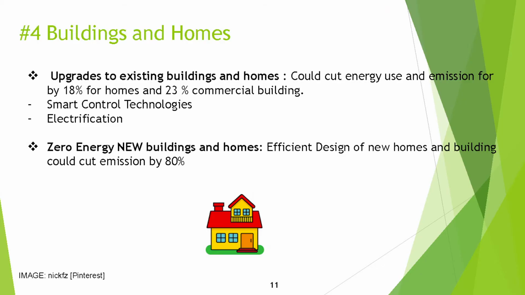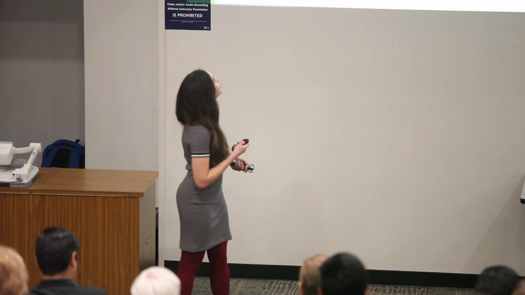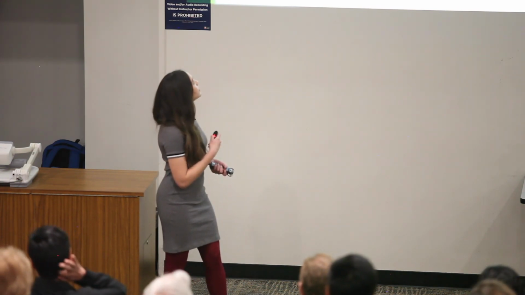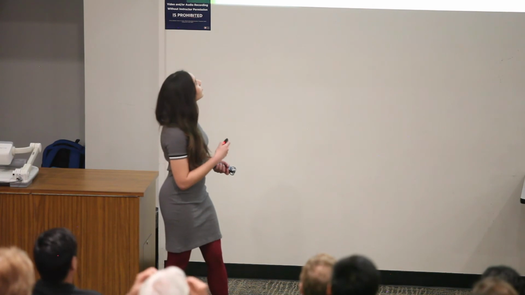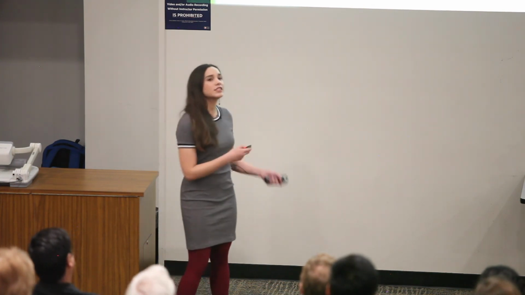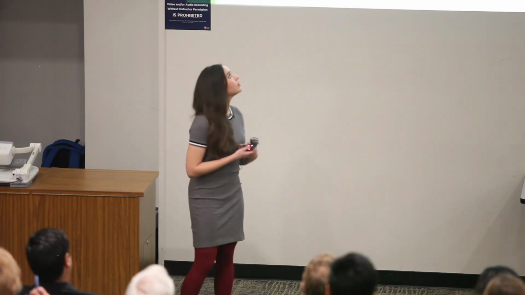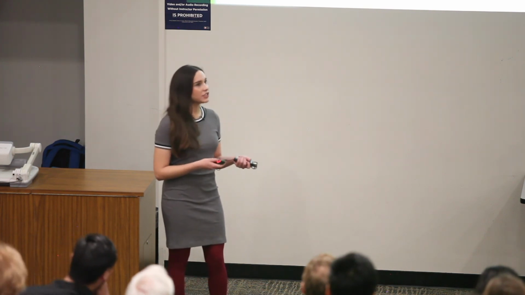Now, talking about buildings and homes. So there are a lot of energy efficient measures that we can use in our homes. And if we use all of them, we could reduce our emissions by 18% for homes and 23% for commercial buildings. We could increase this percentage by using smart control technologies, which is the use of artificial intelligence to reduce our energy use and manage that.